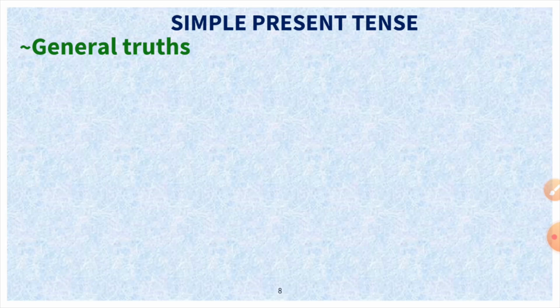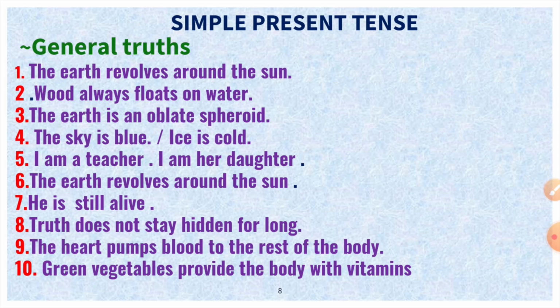So let us see some of the examples. The earth revolves around the sun. These all are the examples of either widely accepted belief or the current facts or the basic truth. Earth revolves around the sun. If you change it into negative, the earth does not revolve around the sun. Interrogative, does the earth revolve around the sun?